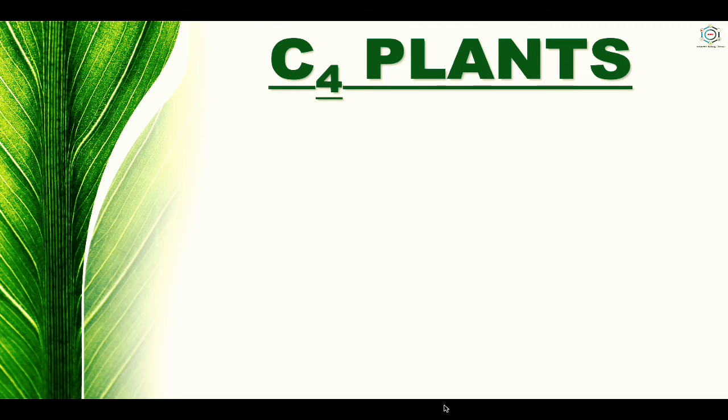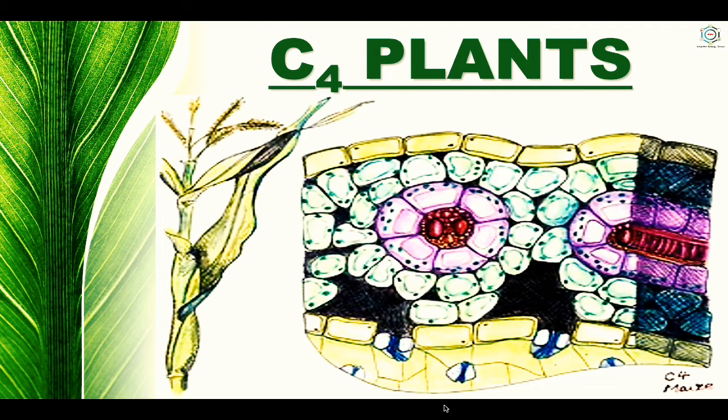Now, see here, what are the C4 plants? The plants that perform the C4 cycle are found in the tropical and subtropical regions.